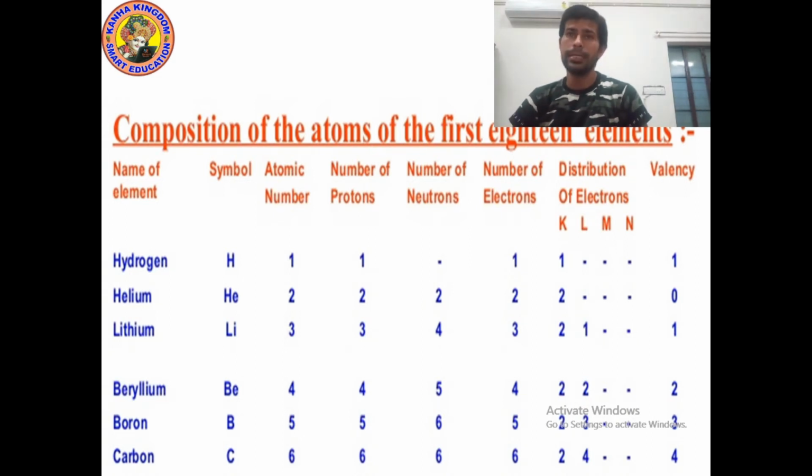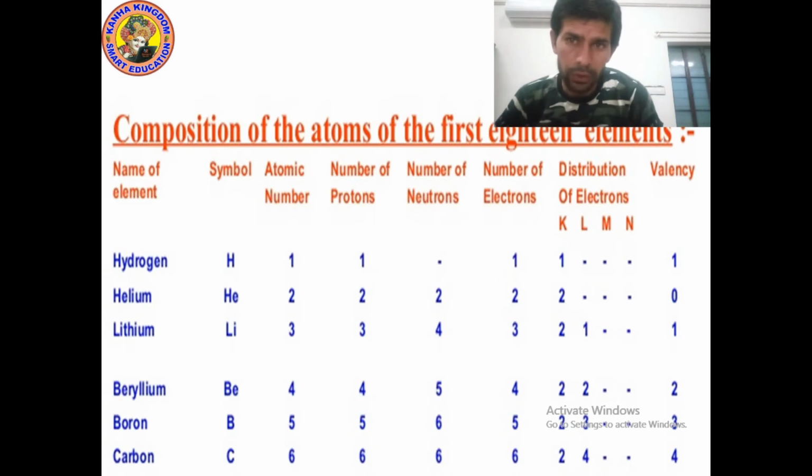Carbon symbol is C, atomic number is 6, number of protons and number of electrons is also 6, and number of neutrons is also 6. Now let's talk about the distribution of electrons. In the K shell we can fill a maximum of 2, so we will write 2. The remaining electrons are 4, yes, 6 minus 2 is 4. So 4 we will write in the L shell.